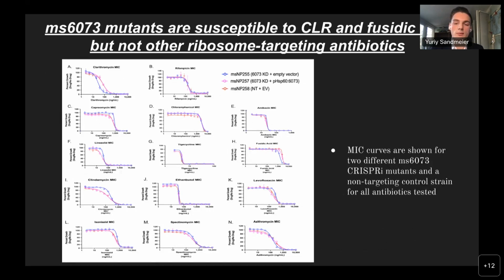Next, I wanted to establish MICs for not only clarithromycin, but for other ribosome-targeting antibiotics. In total, I assessed 14 different drugs, shown here, and I discovered that knockdown of MS6073 in M. smegmatis lowered the MIC for fusidic acid as well as for the previously known CLR, suggesting that increased drug susceptibility is specific to certain ribosome-targeting antibiotics.